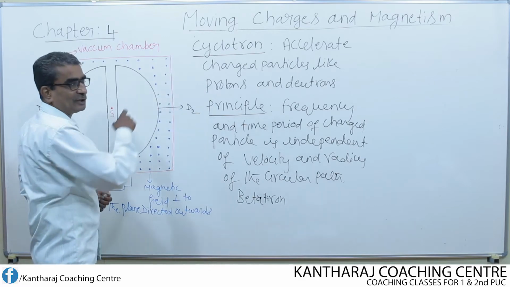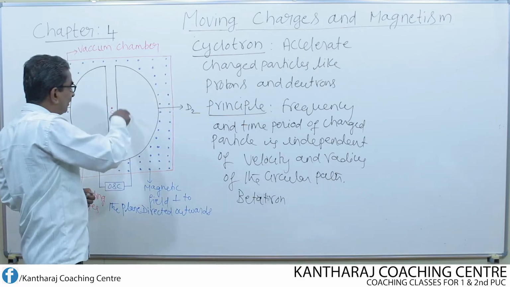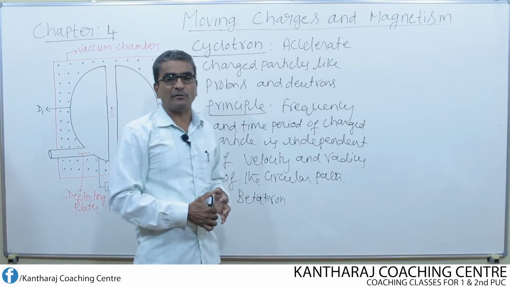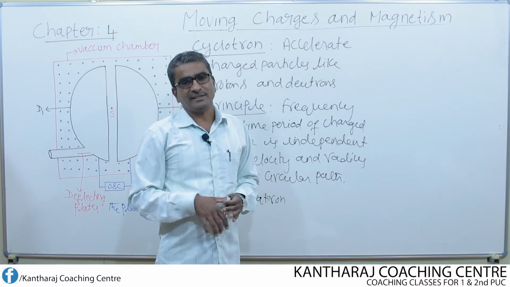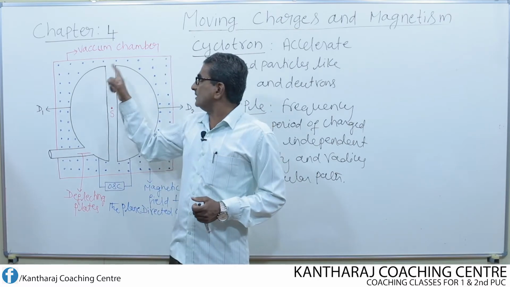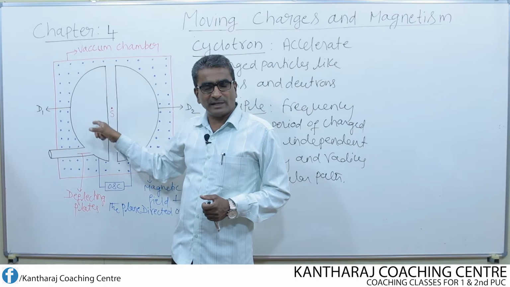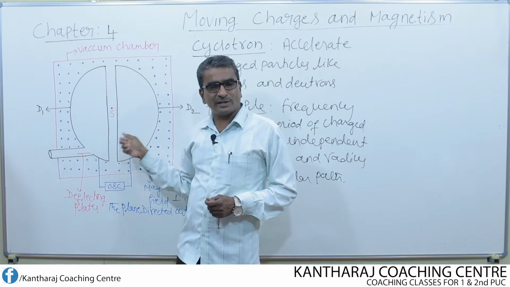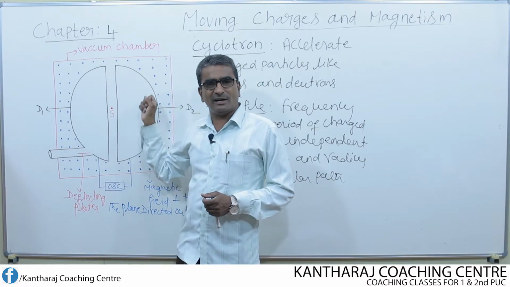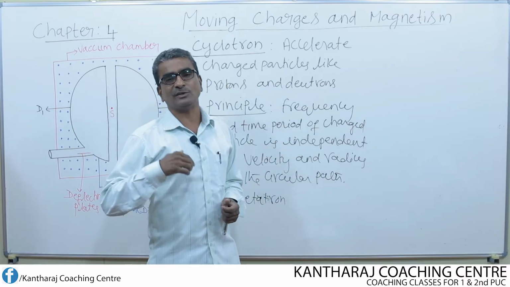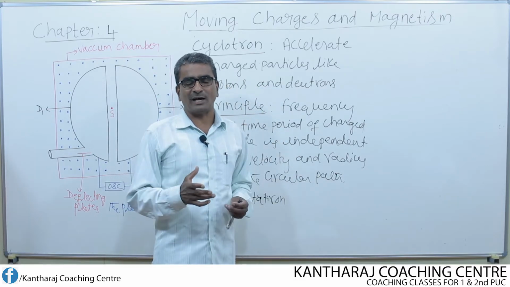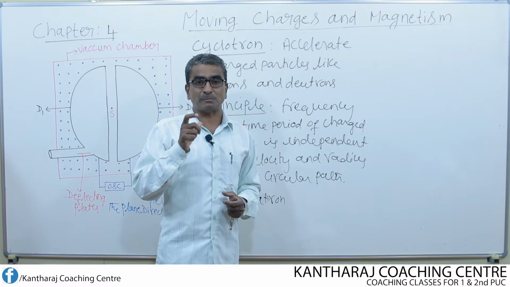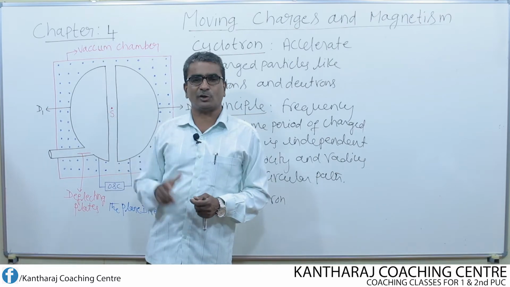Whereas in cyclotron, the charged particle revolves in a circular path of increasing radii. That means when the proton undergoes revolution, the radius of the circular path continuously increases. Overall, the proton describes a spiral path in the cyclotron.